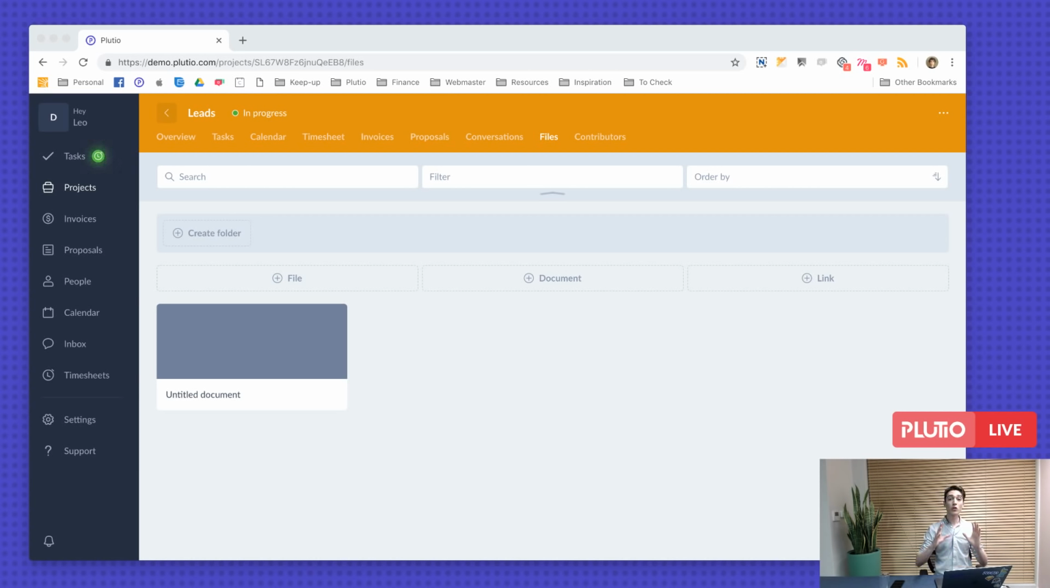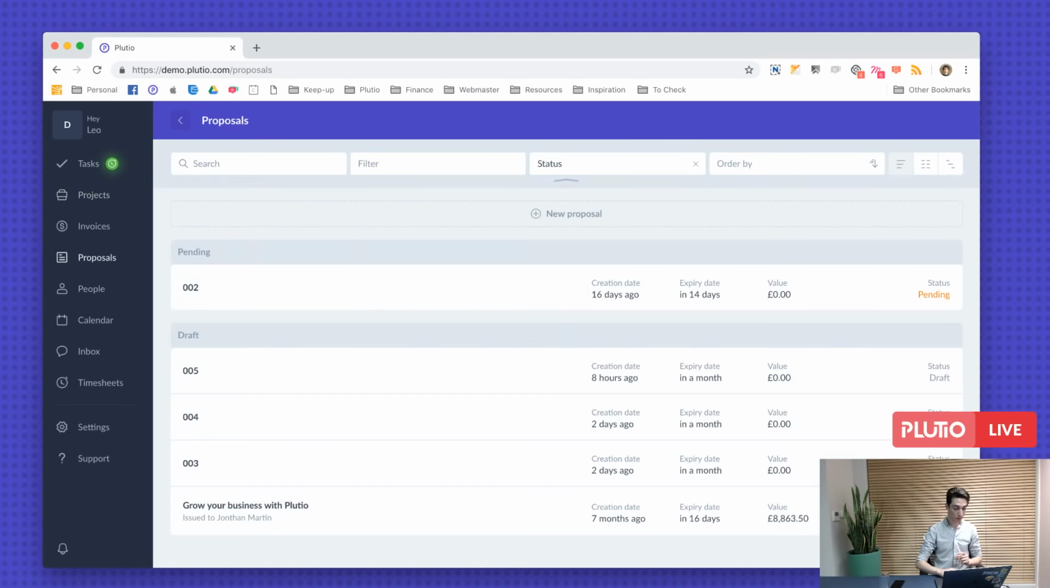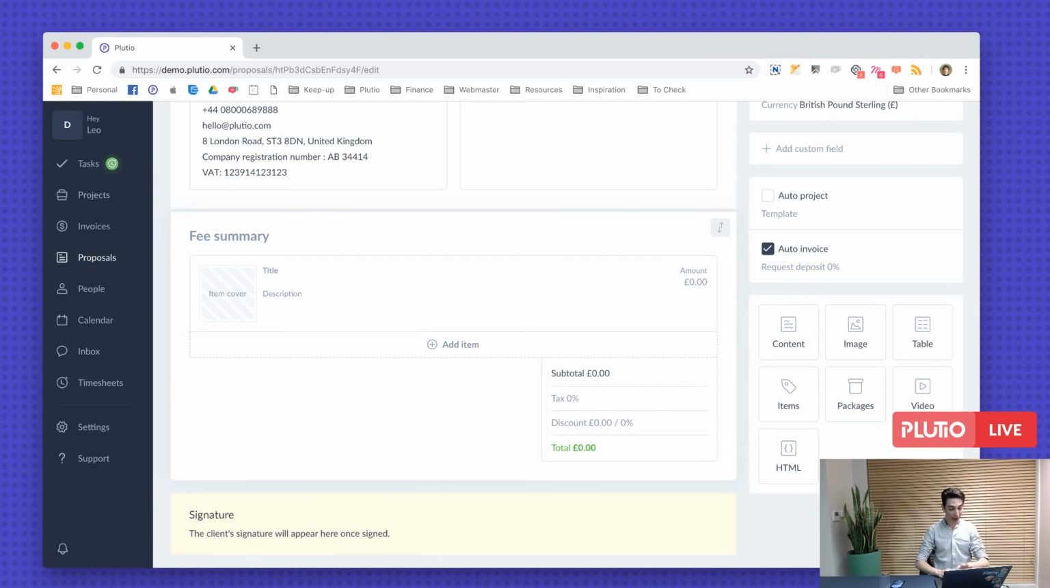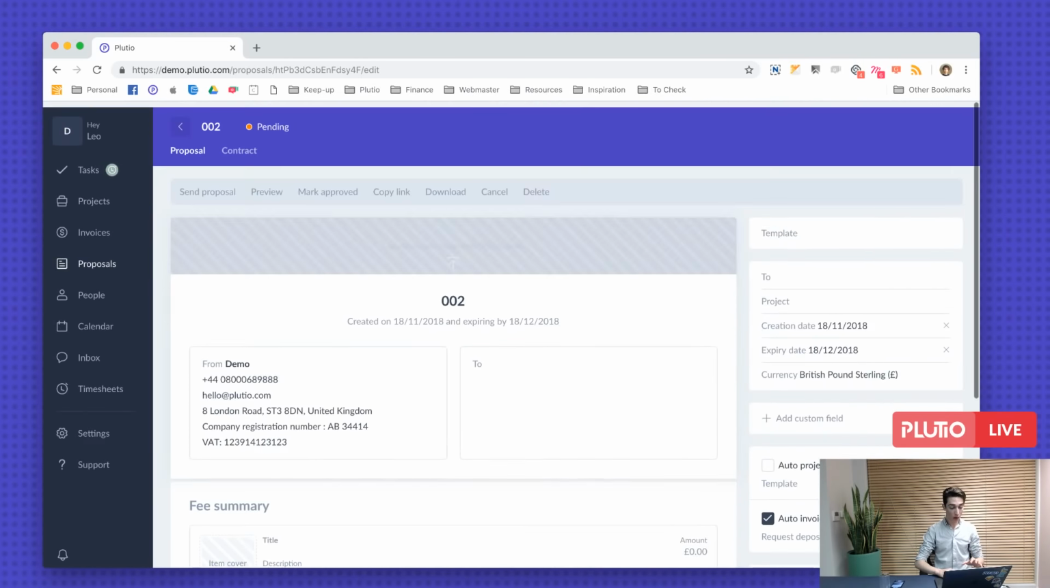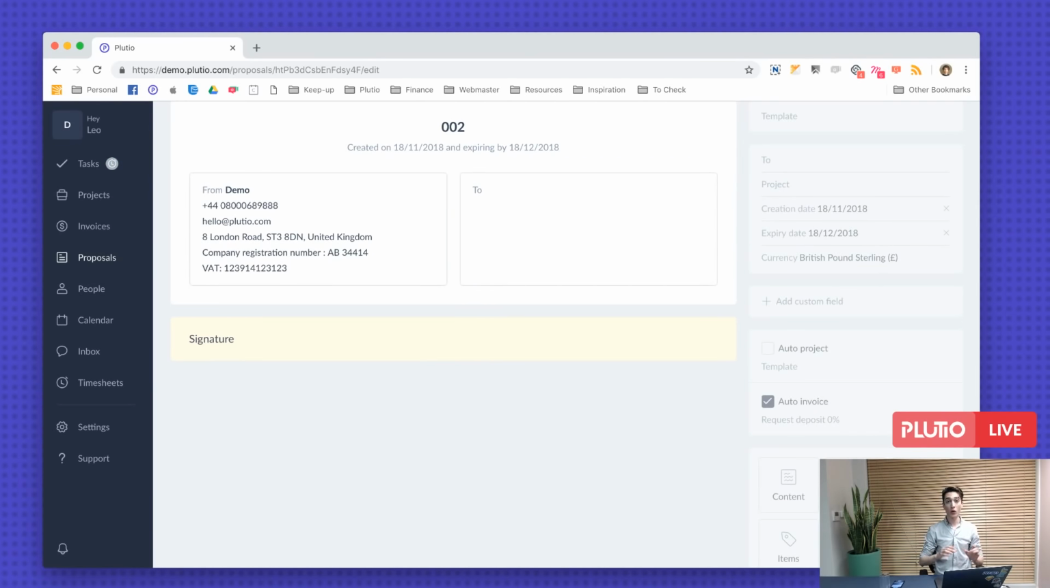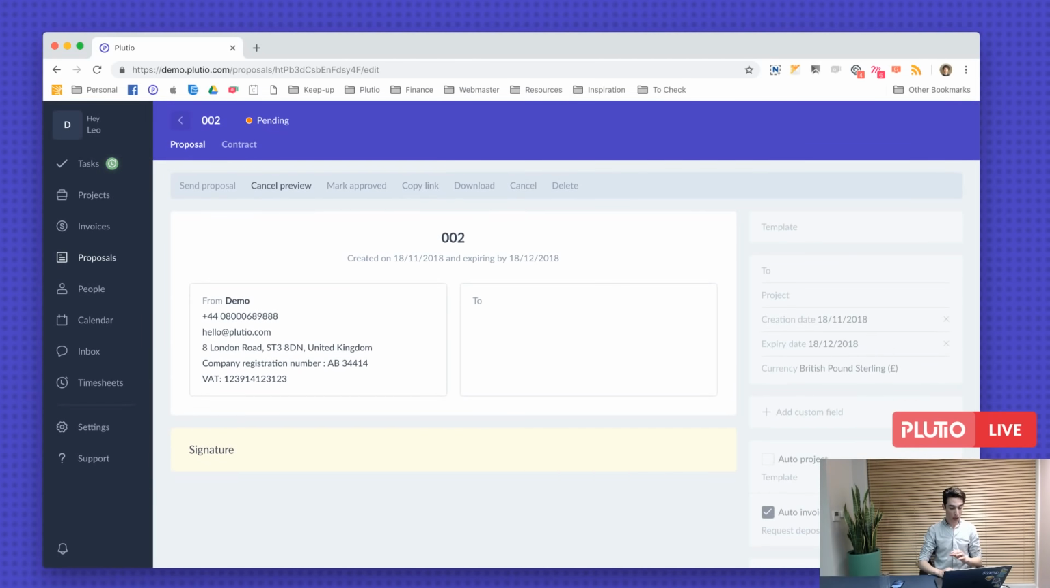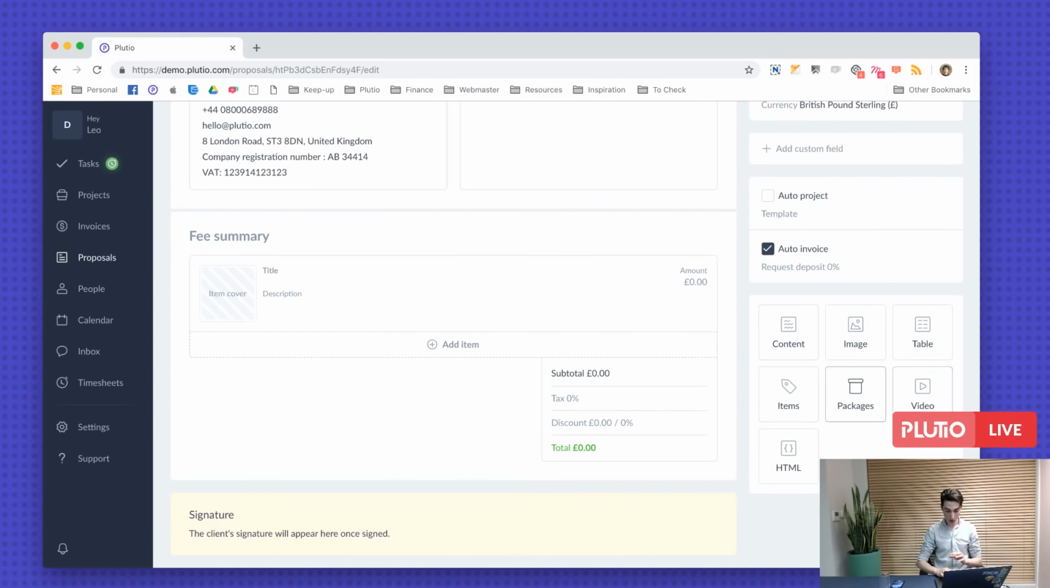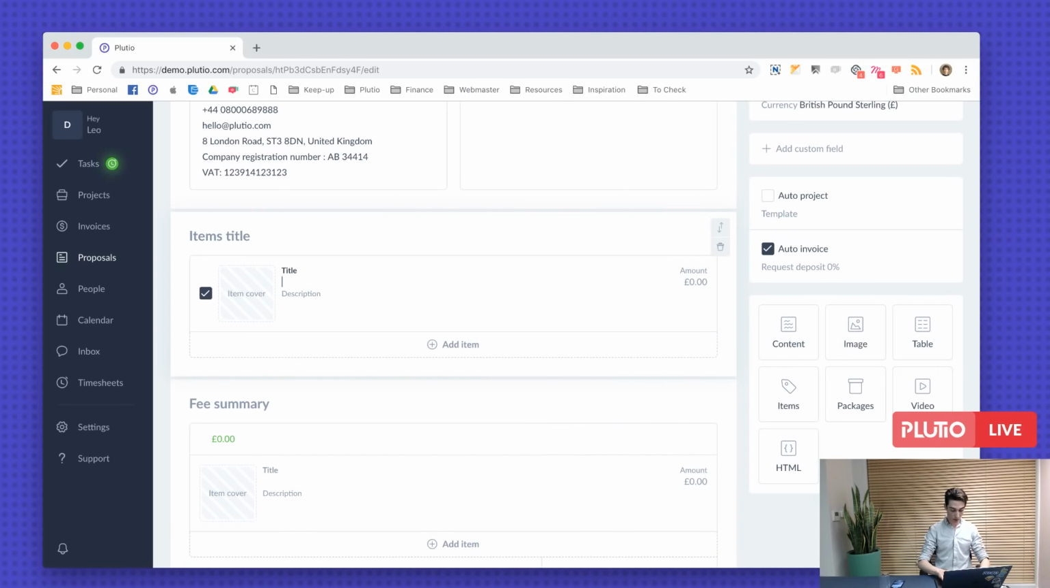Yes, now if you don't add any pricing to your proposal, so if I'm going to go to a proposal now, let's click through to one of the proposals. Now, if there is no pricing or any items added here at all, the fee summary will not show. So the fee summary will only show if it has a positive number or an item in there. And that's really good because when you add items, let me add one item just so I can show you. So here's an item, Plutio sticker, and it's, let's say, $1,000 for it.